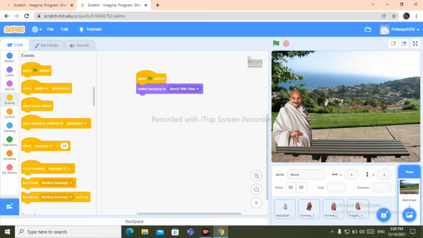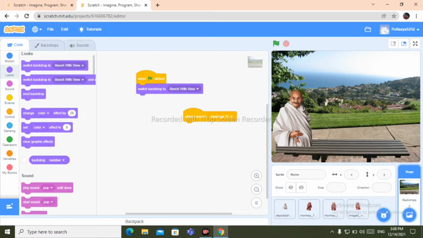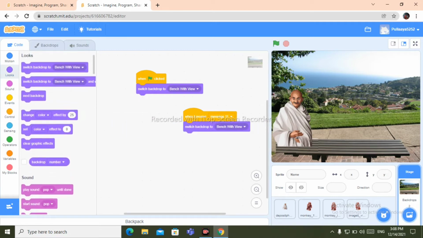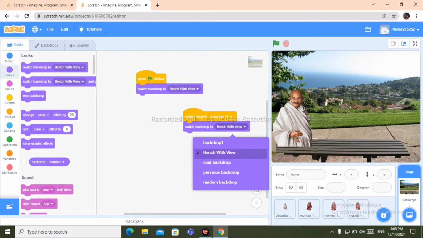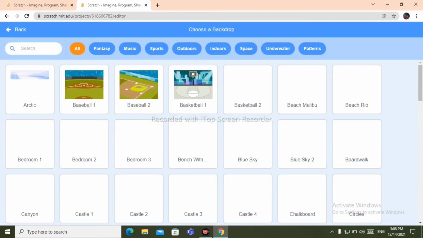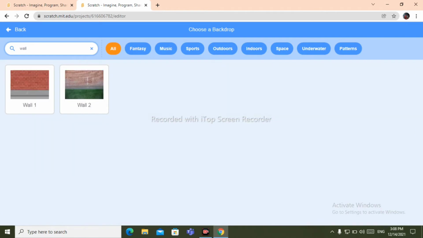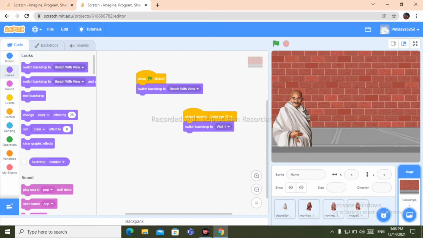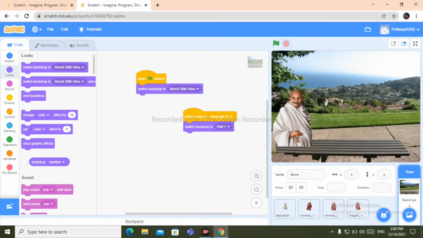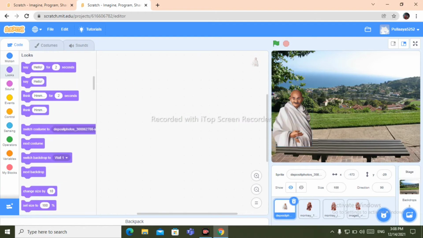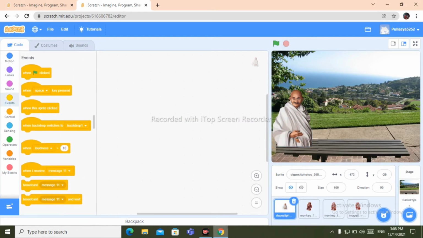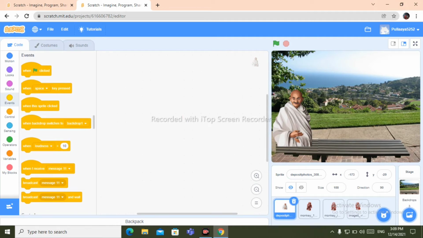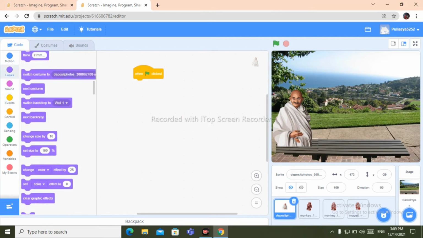Okay, when I receive message 11, go to looks, switch backdrop to, oh, where's the third backdrop? Switch backdrop to wall 1. Okay, now let's check it. Yeah, okay. Now go to Gandhi's sprite. Now let's code that here. Take when the green flag is clicked,